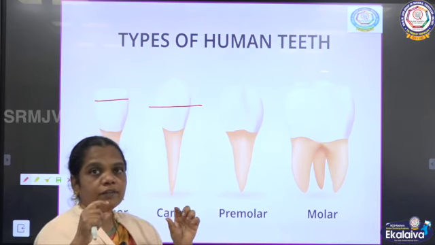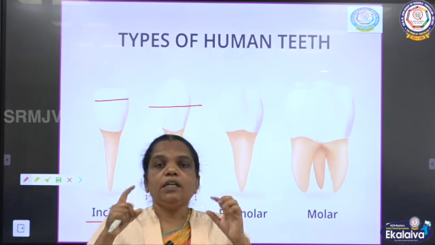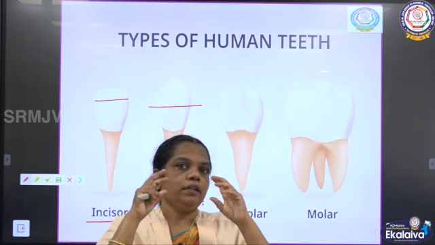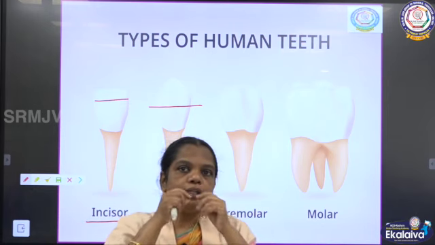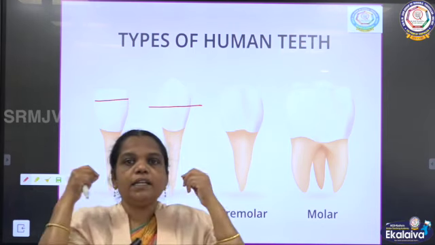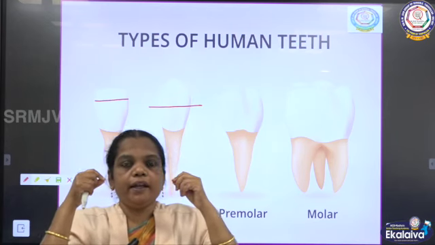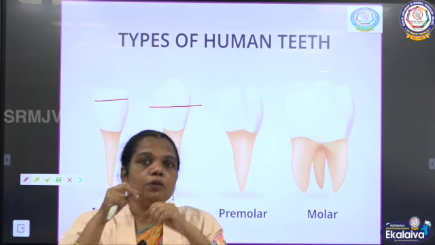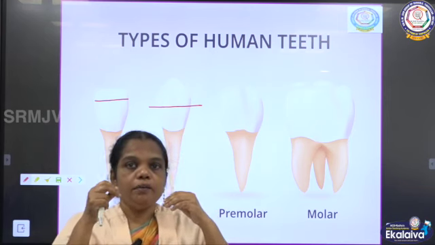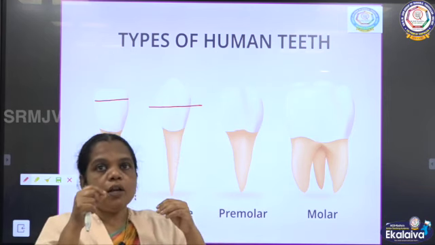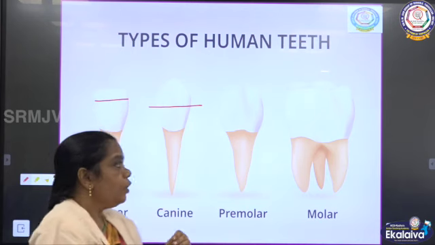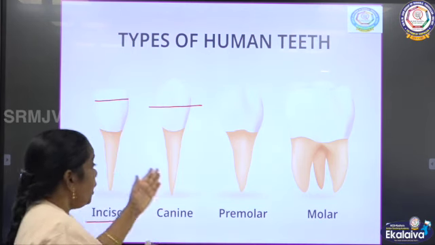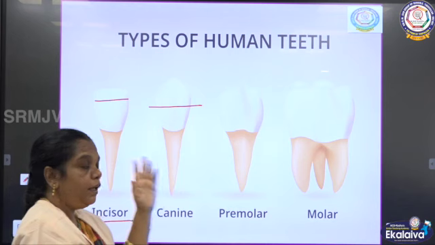The flat as well as broad structure is used to grind. Understand? So, we cut and bite using the incisor, tear using the canine, and the molar and premolar are used to grind and make the food a smaller size. So, these are all the types of human teeth.